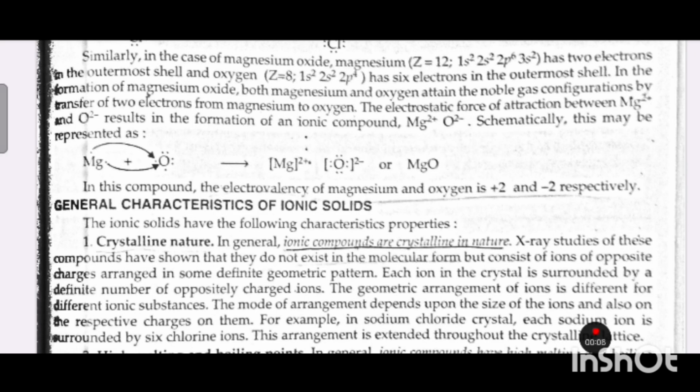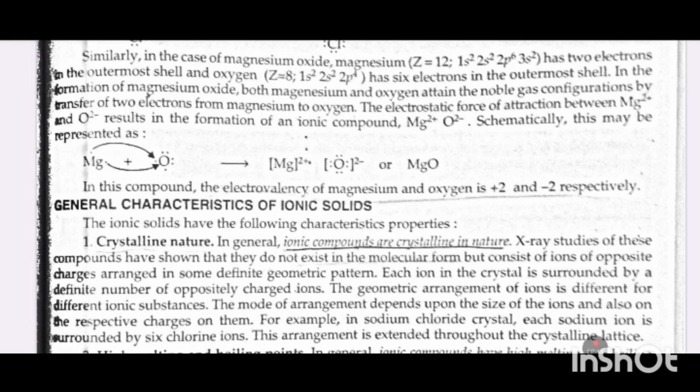Similarly, in the case of magnesium oxide, magnesium, Z equal to 12, 1s2, 2s2, 2p6, 3s2, has two electrons in the outermost shell, and oxygen, Z equal to 8, 1s2, 2s2, 2p4, has 6 electrons in the outermost shell. In the formation of magnesium oxide, both magnesium and oxygen attain the noble gas configurations by transfer of two electrons from magnesium to oxygen.